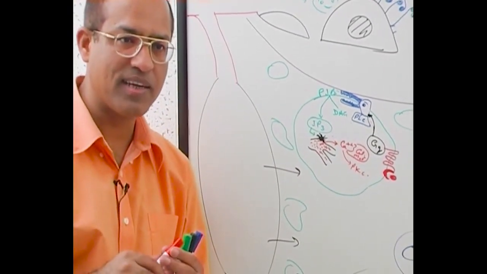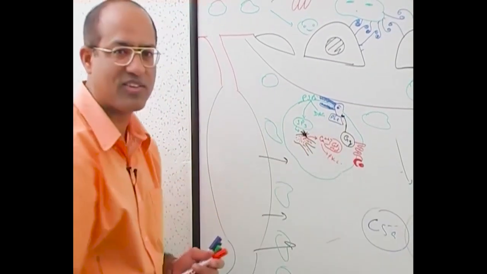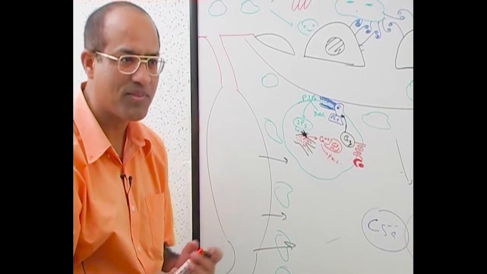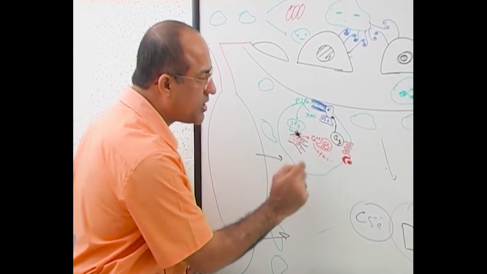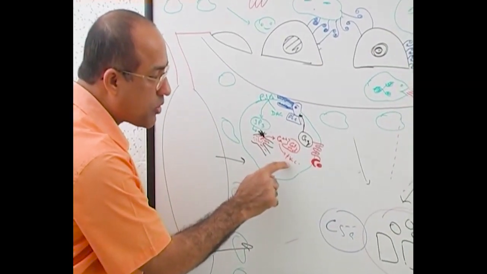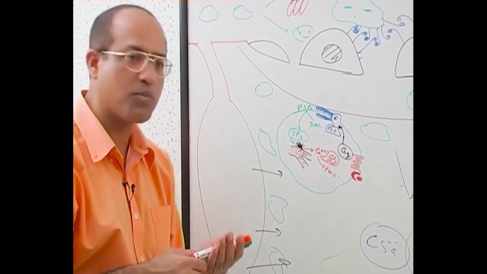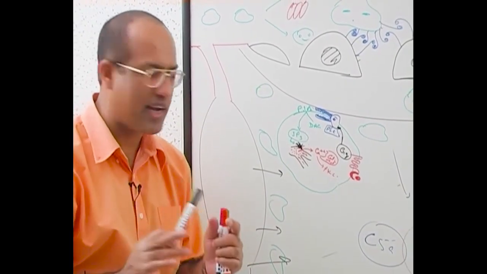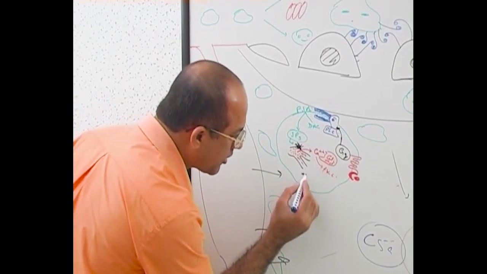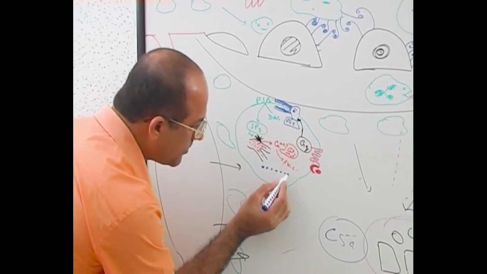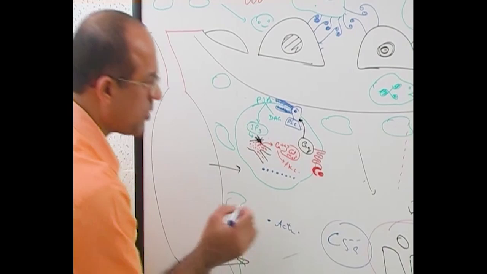Are you understanding what's happening? You just touch the chemotactic agent, and a whole chemical reaction starts within the cell. Signaling mechanisms are activated. Is that right? Now, this calcium and calmodulin with protein kinase C start phosphorylating certain proteins. The end result is, you know what happens? In the cell, there are special types of molecules. What are these molecules? These are actin molecules.